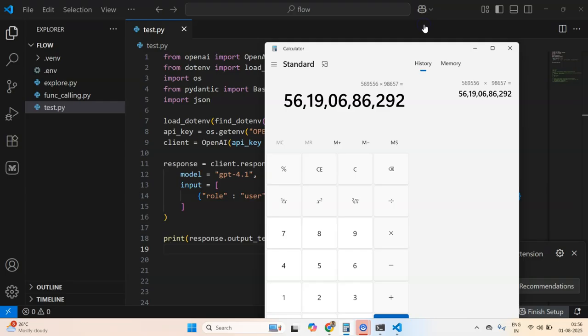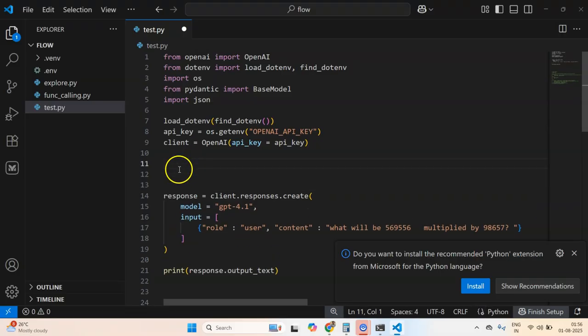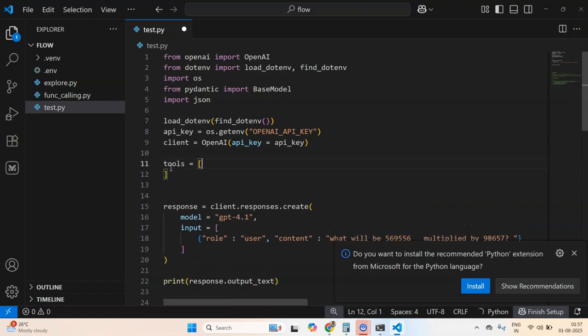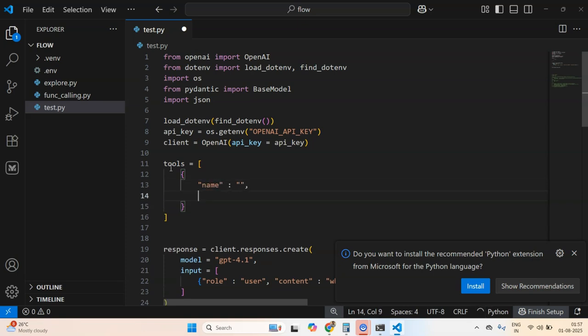So now I would like to introduce tool calling, or you might already be aware of this concept. Tool calling or function calling, it can be referred to by any of these names. With tool calling, what we do is we define functions that ChatGPT's API or OpenAI's API will decide to call. So let's define the tools. Tools will be a list of tools, and each tool will be a JSON or dictionary, and it will have some keys. Let's write down all the keys first, and then I'll explain one by one.